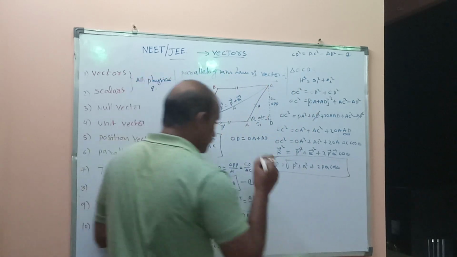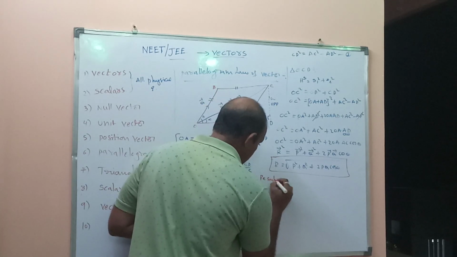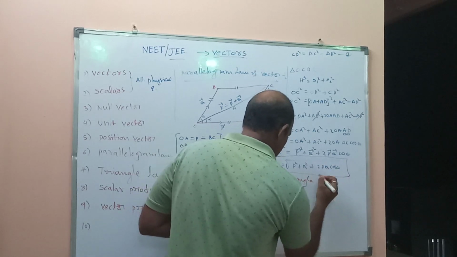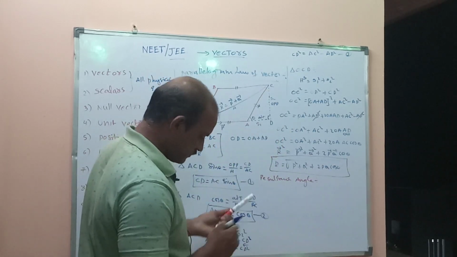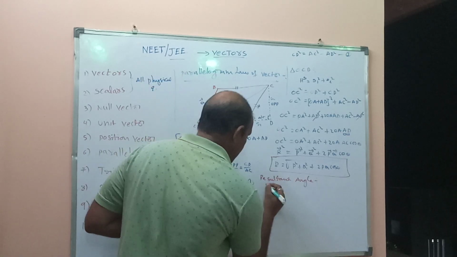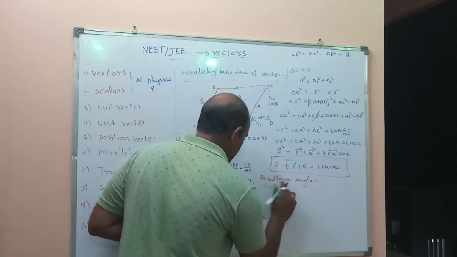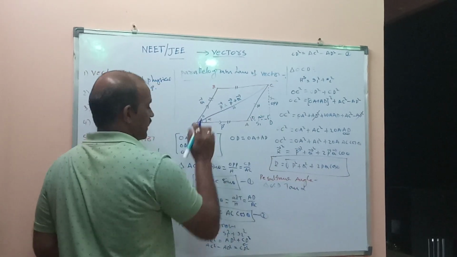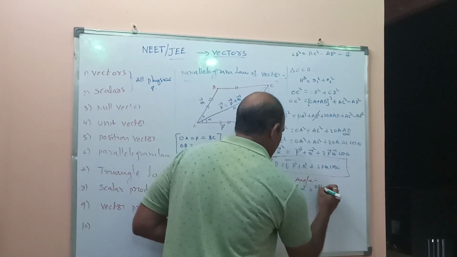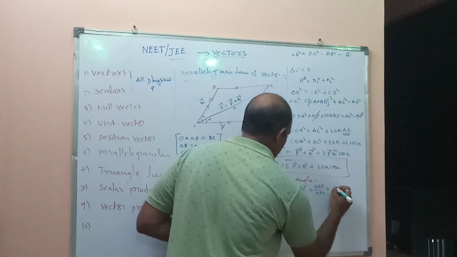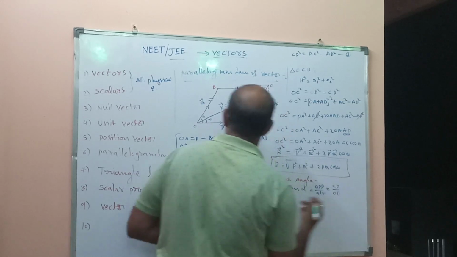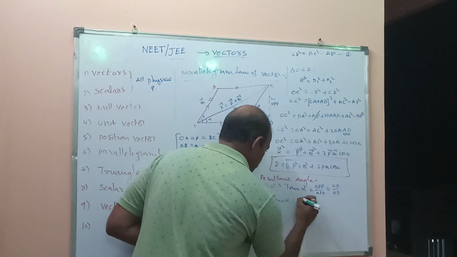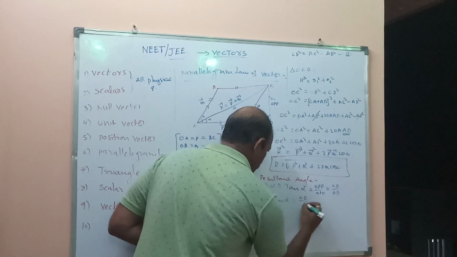So, resultant angle. Write this. In triangle OCD, apply tan alpha. Tan means opposite side by adjacent side, CD by OD. So tan alpha equals CD by OD.